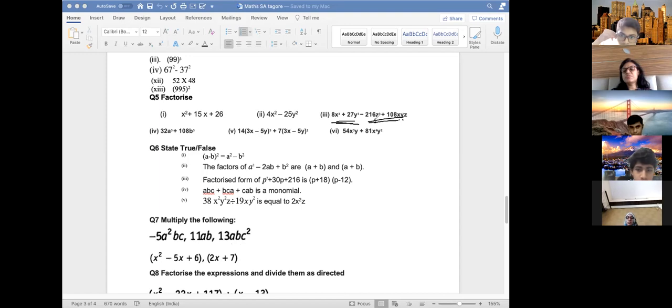If you take out something common, what can you take out common from here? Z you can take out common. Okay. What else can you take out? Let me write this question on the whiteboard. Everyone just copy down this question and write it on the whiteboard. Okay. And then do it.